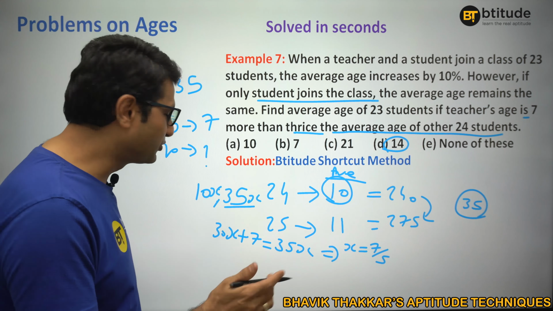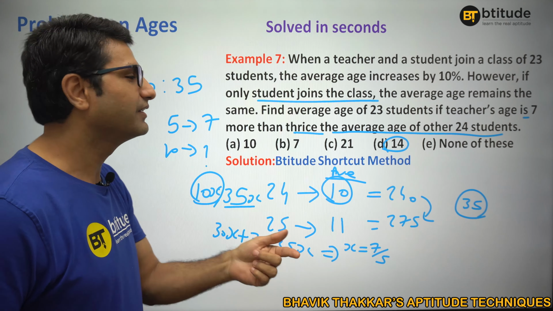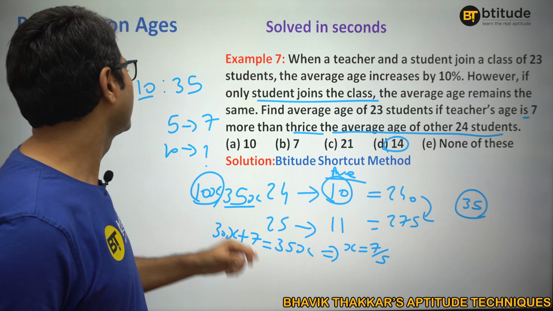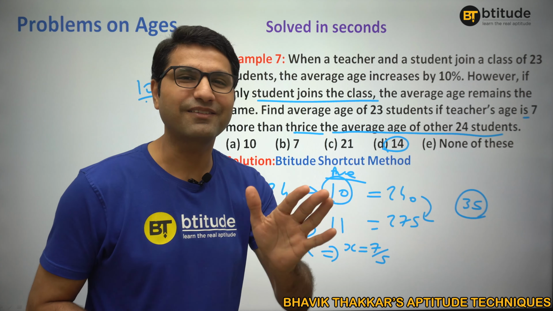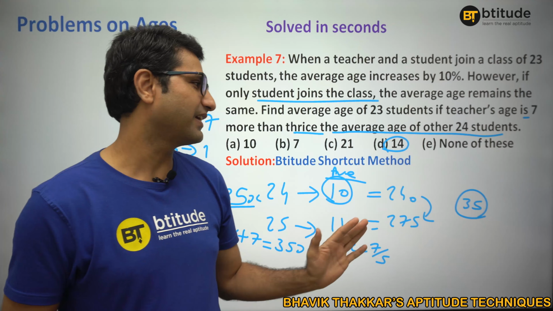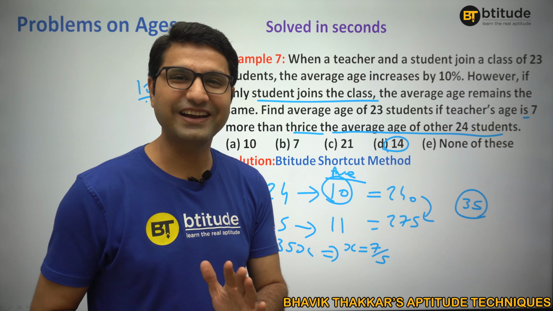But if you are good enough with the replica method, you can directly understand the difference. Thrice is 30 plus 5. In my replica, it is thrice plus 5, but that 5 is actually 7. So the replica's figure of 10 will become 14. 5 is 7, then 10 is 14. As simple as that. Fair enough, right?